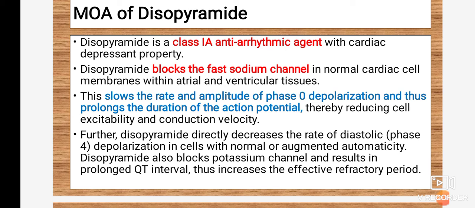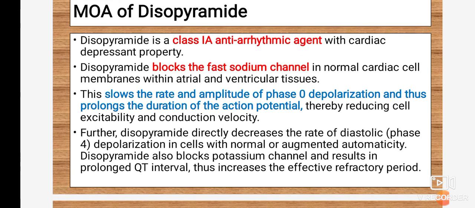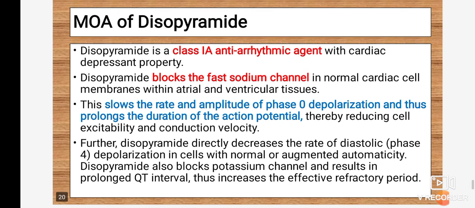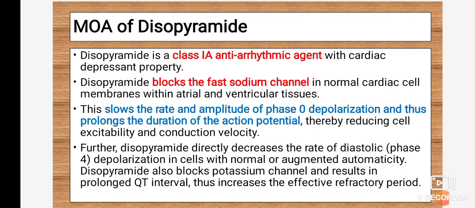So cell excitability is reduced due to the prolongation of the duration of the action potential. In tachycardia there is a decrease in action potential duration which is responsible for the increase in heartbeat per minute. So to decrease that heartbeat or to normalize the rhythm of the heart, it is very important to enhance or prolong the duration of the action potential. So this is the mechanism of action behind class 1A antiarrhythmic agents, mainly disopyramide.